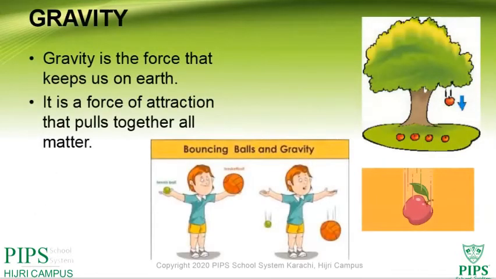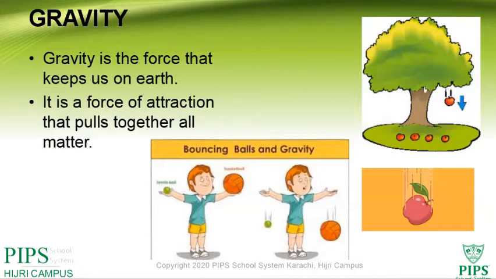Gravity. What is gravity? Gravity is the force that keeps us on Earth. It is a force of attraction that pulls together all matter. For example, imagine you are sitting in front of a tree and suddenly the apple falls, pulled to the ground by force. Like the apple, our Earth has gravity which attracts all things to Earth.